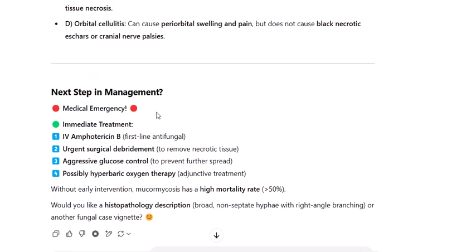Next step in management: medical emergency. Immediate treatment: 1. IV amphotericin B, first-line antifungal. 2. Urgent surgical debridement to remove necrotic tissue. 3. Aggressive glucose control to prevent further spread. 4. Possibly hyperbaric oxygen therapy, adjunctive treatment. Without early intervention, mucormycosis has a high mortality rate, 50%.